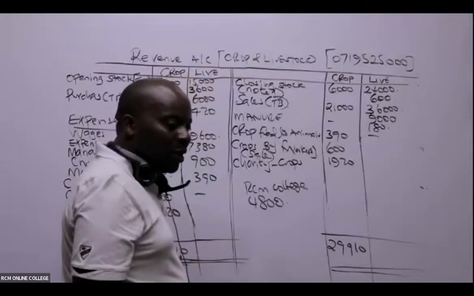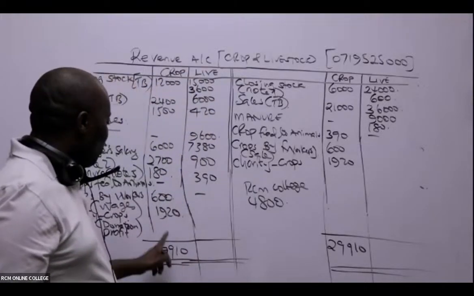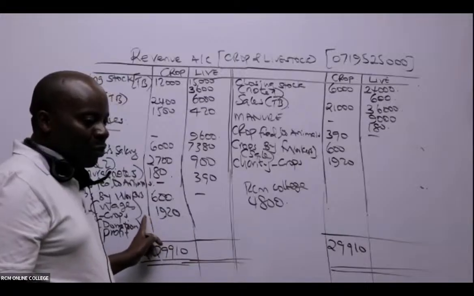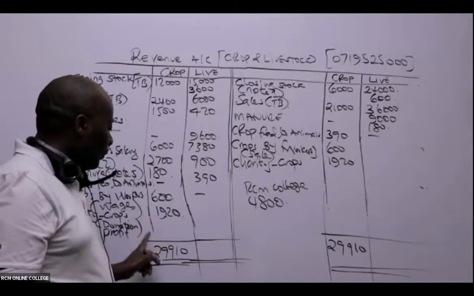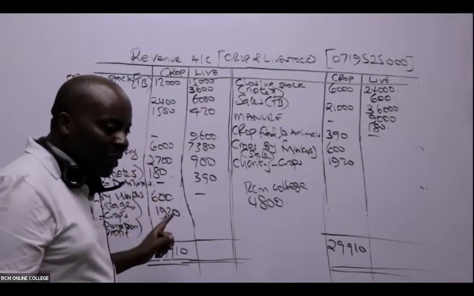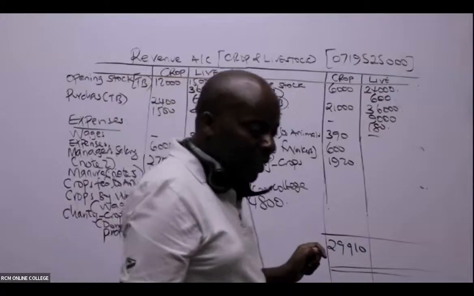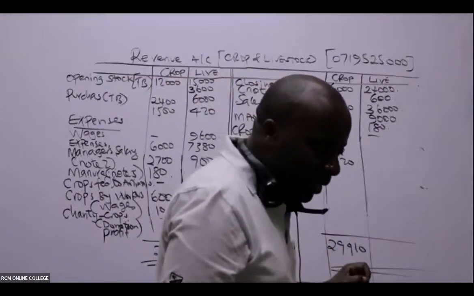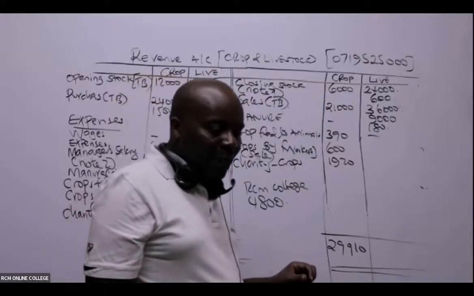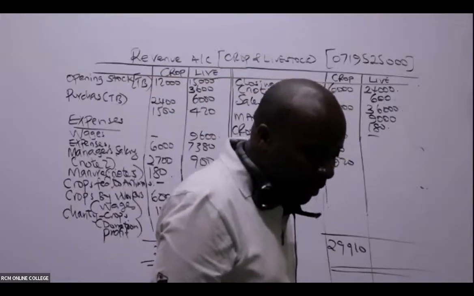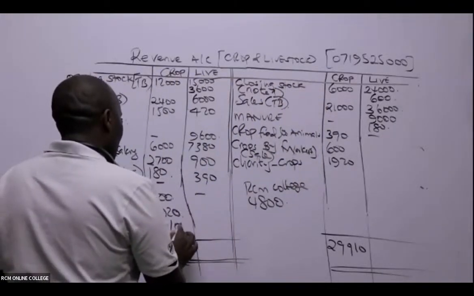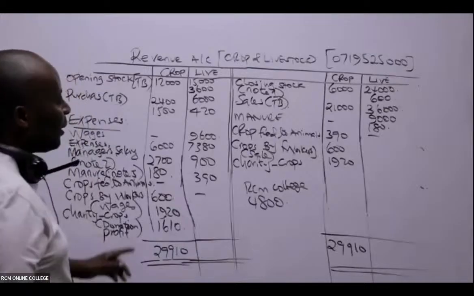So how much is profit here for crop? 29,910 minus all this, which has been given as 28-something. So I'm being given a figure of 1,610. Figure of 1,610. Thank you so much. Then go to the livestock, but first let me make my announcement.